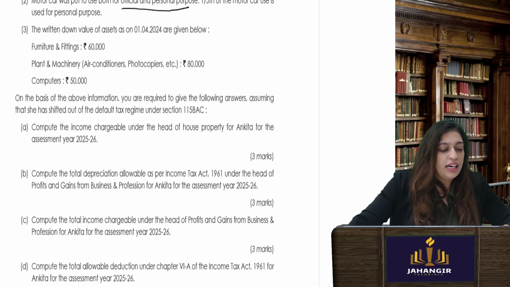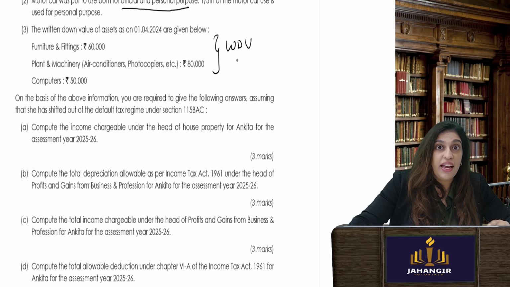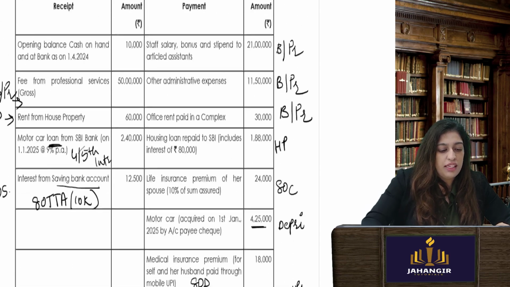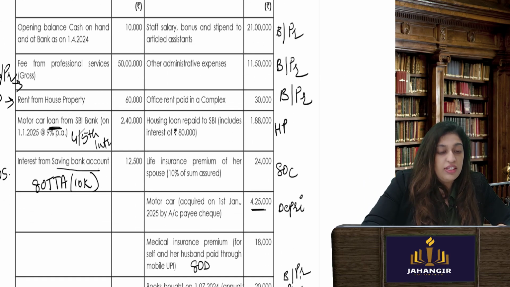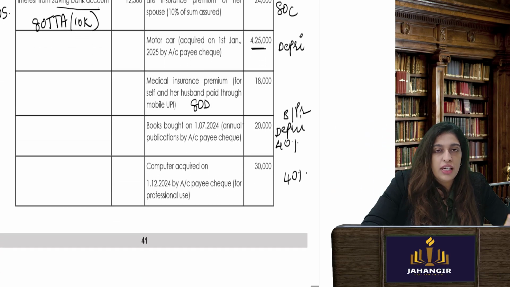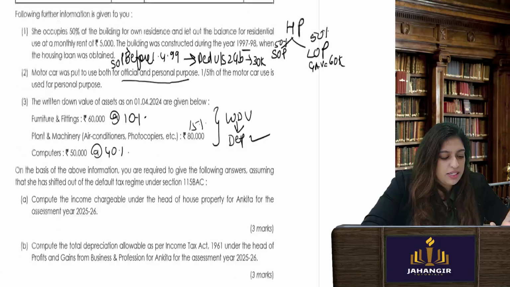Okay, now written down values are given. Beautiful. If written down values are given, you can find the depreciation. So depreciation you can find out which will be allowed as an expense for business profession. Furnitures and fittings 10%, plant machinery 15%, computers 40%. But there is one more computer that they bought, so we will add that. We'll see if it is used for 180 days or more. If not used, then you will take half the depreciation percentage.